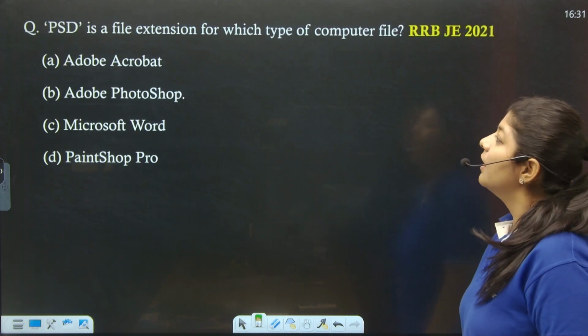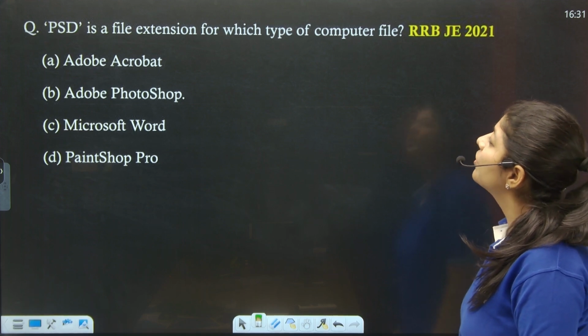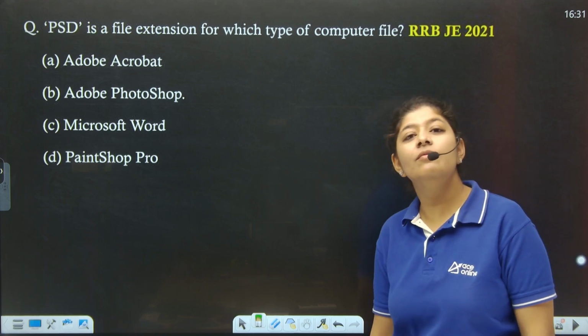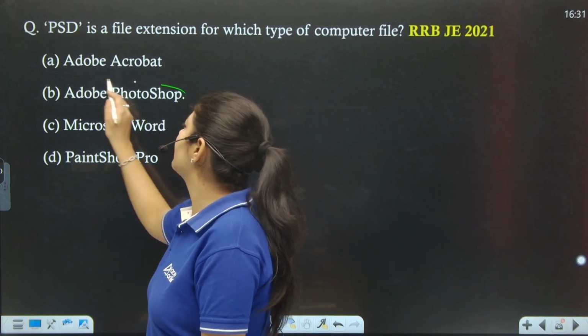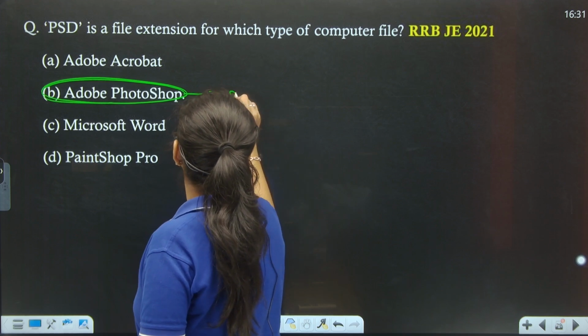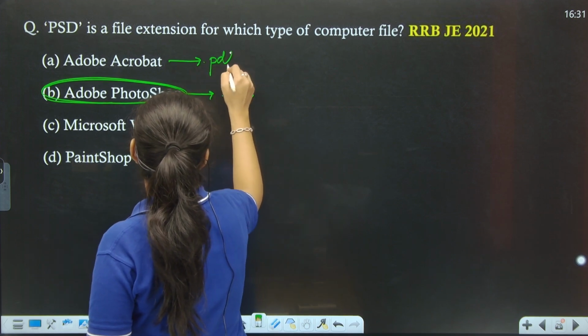Next. The next question says, PSD is a file extension for which of the following computer files? It is for Adobe Photoshop, right? We have the extension .psd. For this one, we have .pdf, right?